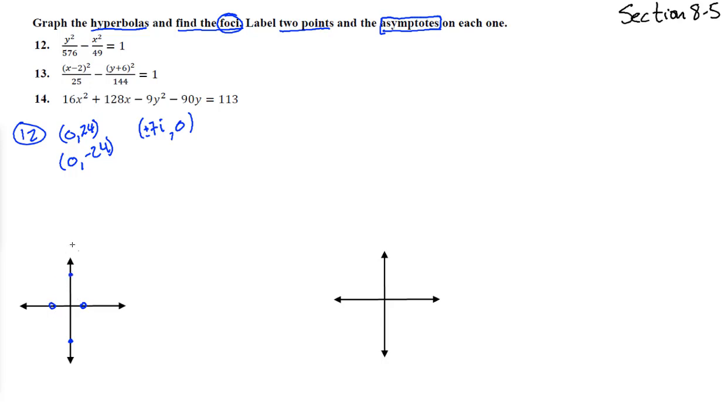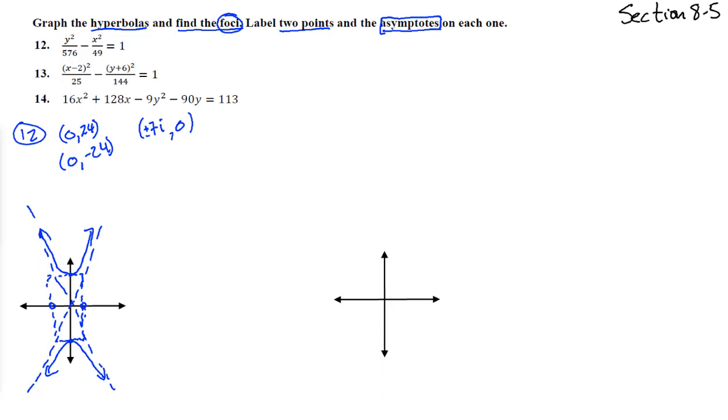So our graph is actually here, but what it does help us do is draw this little box. Let's draw the box there. And what it means is that that box is what allows these asymptotes to be drawn. If I could draw straight lines. So that's how we get the graph. We only have 2 points on them, but these things shoot off towards those asymptotes forever. So those are our 2 points.